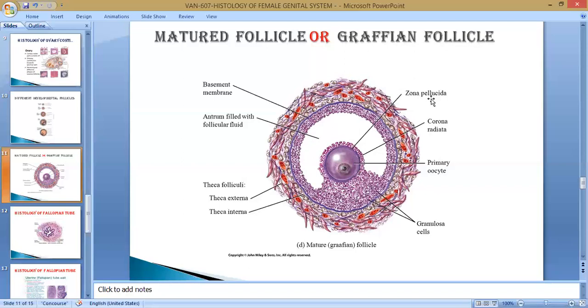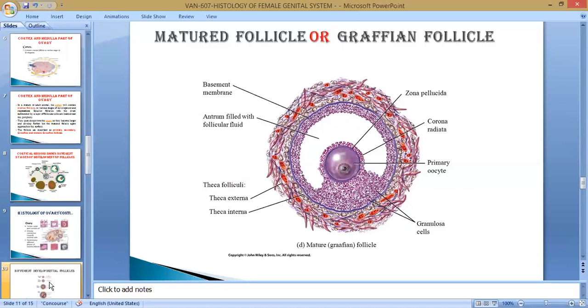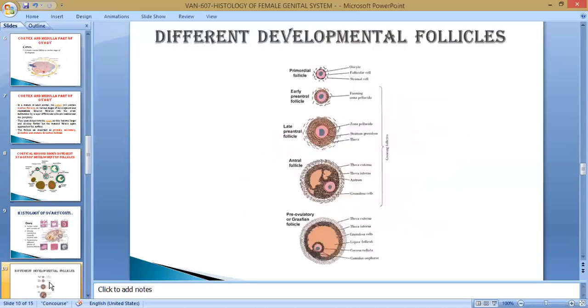Okay, so zona pellucida is also clear. Vijay? Yes, sir. Zona pellucida is clear, right? So what are the parts of a follicle? Theca externa, theca interna, antrum, liquor folliculi, basement membrane of the primary oocyte, that is the zona pellucida, granulosa cells, and cumulus oophorus. I think this is clear. Clear? Yes, sir. So this is all about the histology of the ovary.